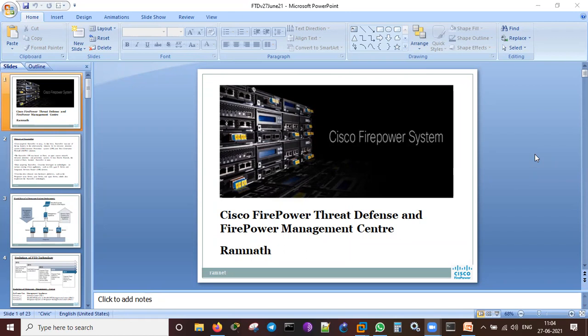You can install it like a small piece of software on our own PC. Then we can manage that firewall using the GUI, the graphical user interface, for firewall installations and other things. We can create VPNs, standby and failovers. We can save the configuration, reboot, shut down, create policies and NATing. VPNs we can create with Cisco routers, other routers, and other firewalls also. That means every function we can do through the ASDM itself.